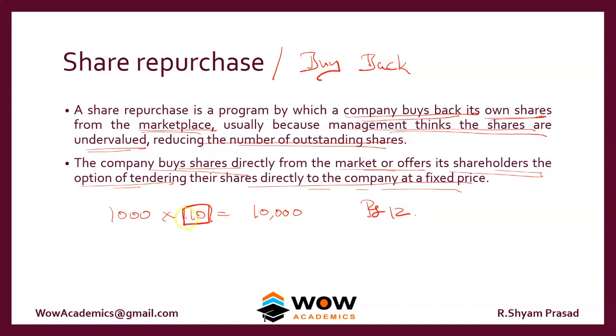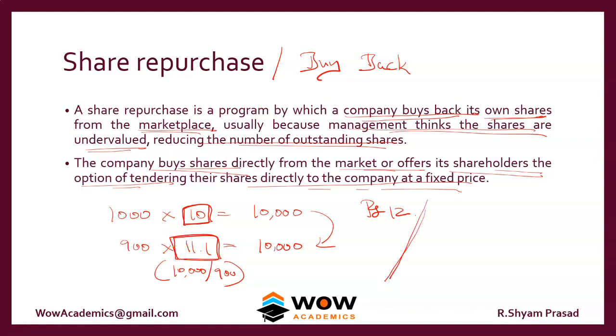So some shareholders feel that rather than having the share at 10 rupees, the market price is 10, let's sell to the company at 12. If this happens, the total number of shares get reduced. We'll put it as 900. The market capitalization will be the same 10,000, but the number of shares has been reduced. So this would become 10,000 divided by 900, which gives you somewhere around 11.1. Okay, so the new share price would be 11.1.